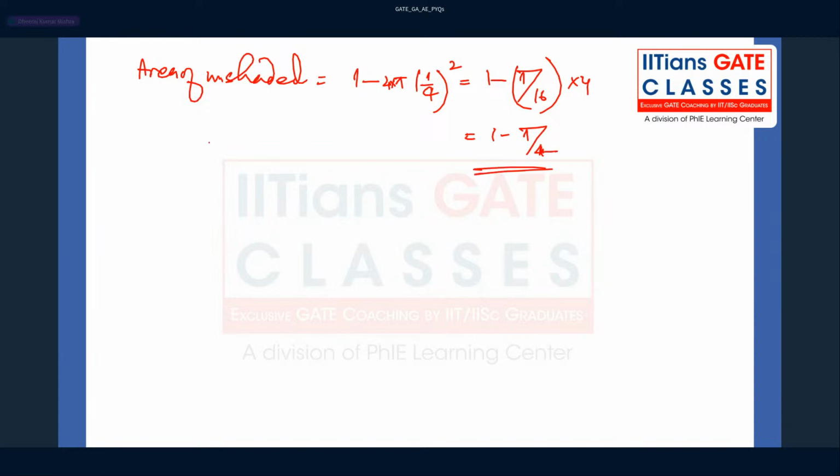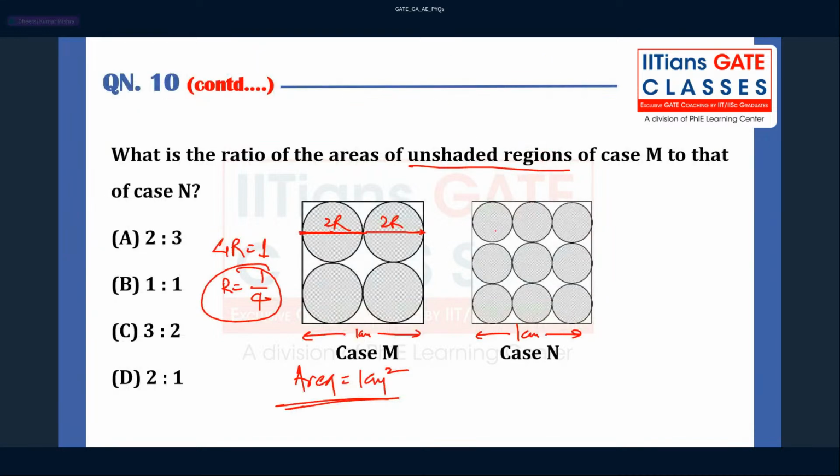That was for case M. For case N, see, guys, suppose small r is the radius. It is 2r, it is 2r. What is r, guys? R is going to be 1 by 6. Okay.